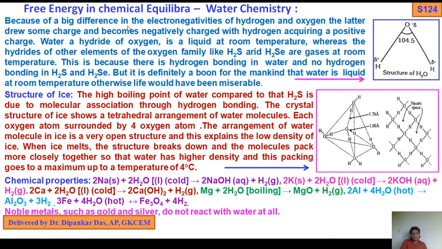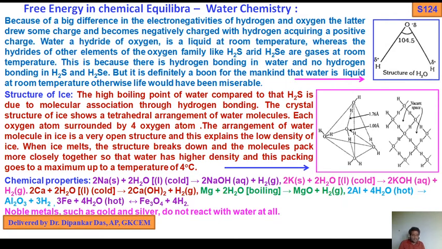Because of the big difference in electronegativities of hydrogen and oxygen, the latter draws some charge and becomes negatively charged, with hydrogen acquiring a positive charge. I already told you, oxygen being more electronegative withdraws electron clouds towards itself more. That's why it bears a partial negative charge, whereas hydrogen, being less electronegative compared to oxygen, bears a partial positive charge. That's why there is a generation of polarity. So the bond is polar.